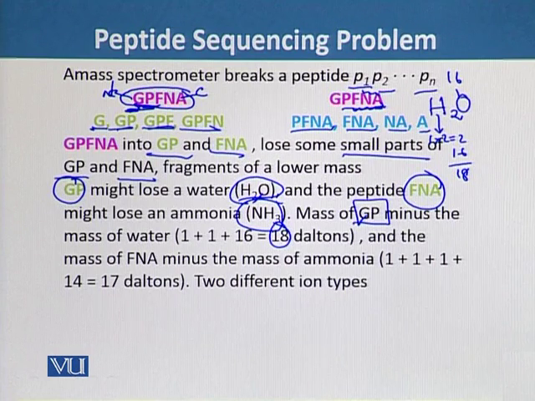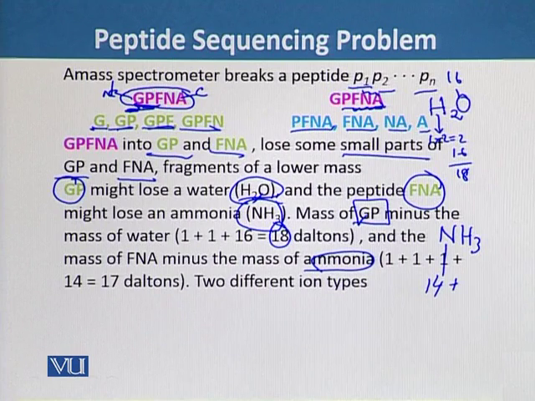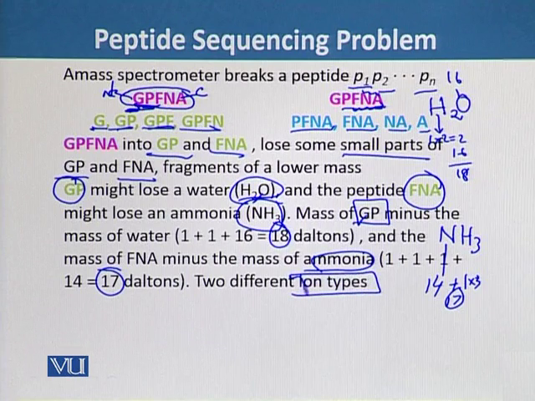Similarly, because a molecule of ammonia is removed from FNA, we have to subtract the mass of ammonia. The mass of nitrogen is 14 plus hydrogen 1 with 3 atoms, so 14 plus 3 is equal to 17. We have to remove 17 from the FNA peptide. So peptides missing water and ammonia are two different ion types that we can consider in fragmenting a peptide in a mass spectrometer.